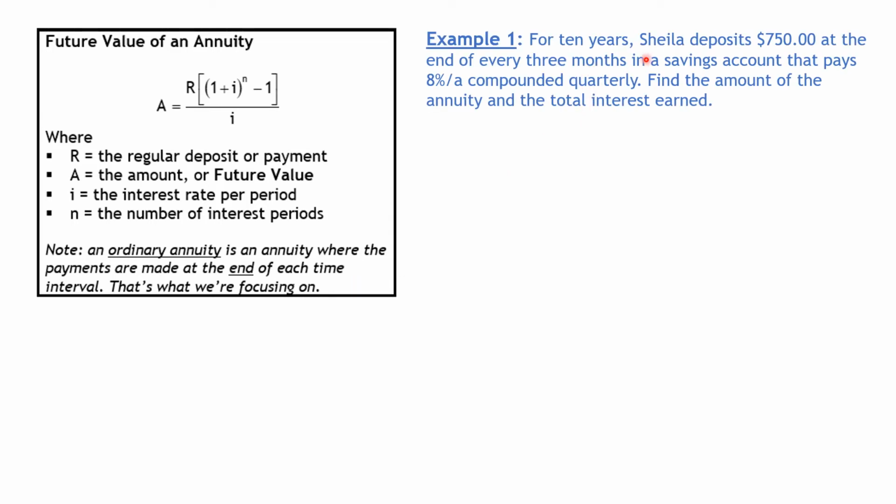Example 1, for 10 years, Sheila deposits $750 at the end of every 3 months in a savings account that pays 8% per annum. Remember, that means per year, compounded quarterly. Find the amount of the annuity and the total interest earned. So she's getting 8% over a year, but it's broken up into quarters. So the bank is going to give her some interest throughout the year.